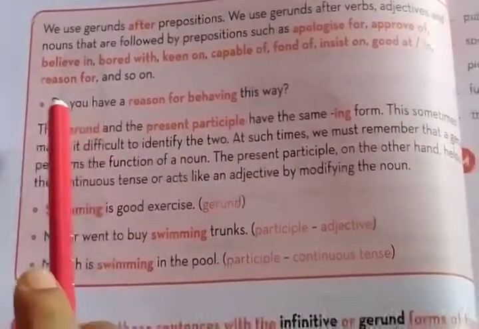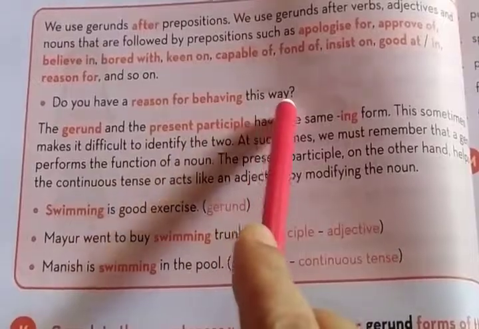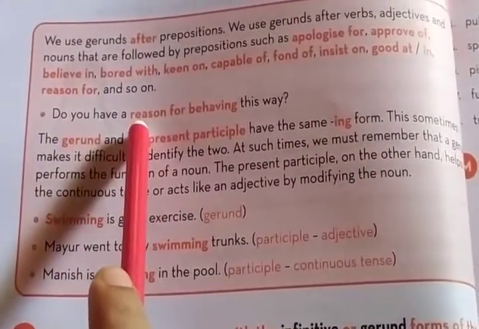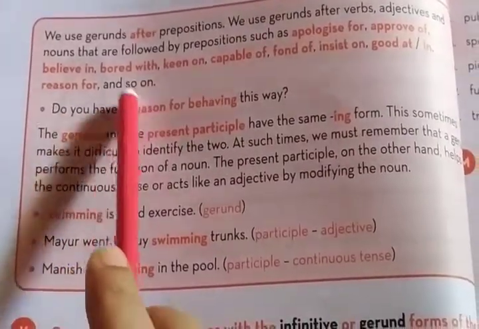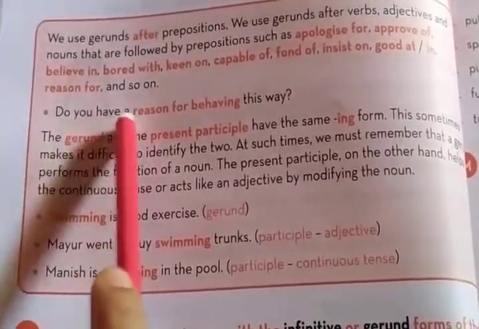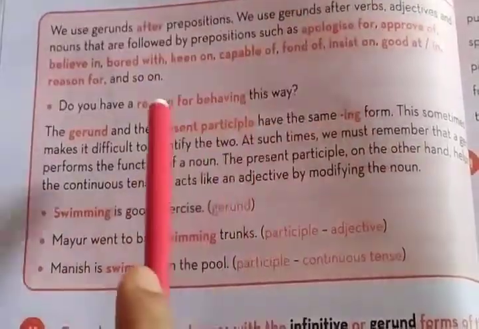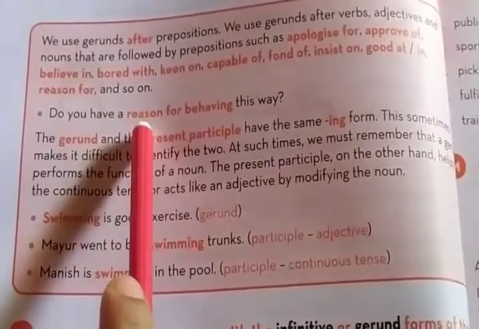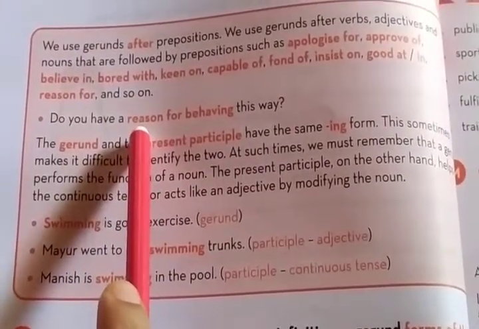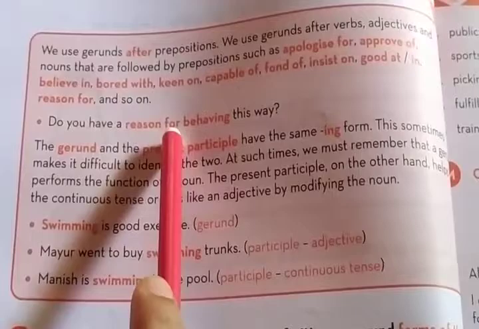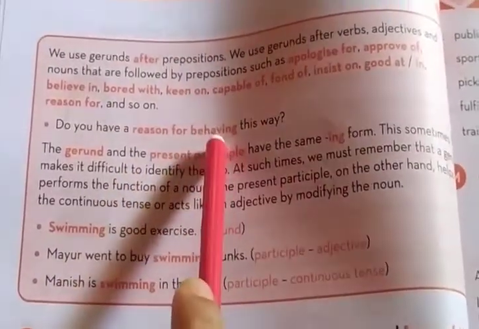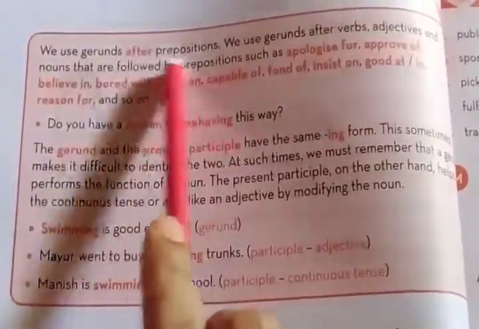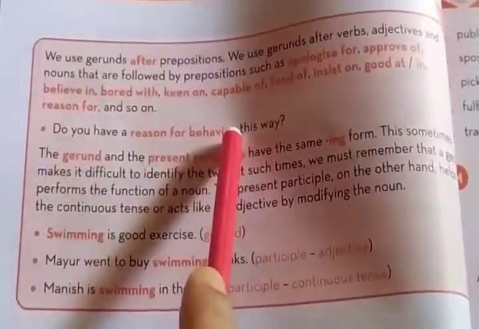Suppose, for example, do you have a reason for behaving this way? Reason for. Here there is no main verb. Do you have here acts as the main verb. Reason for, this is an appropriate preposition. So here for acts as a preposition, and the gerund behaving is placed after these appropriate prepositions. So this rule, just read, and the example is here.